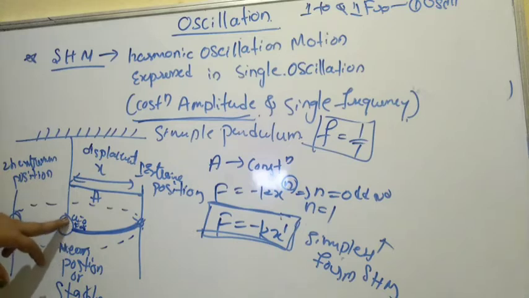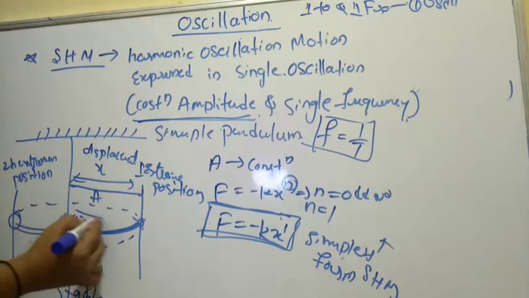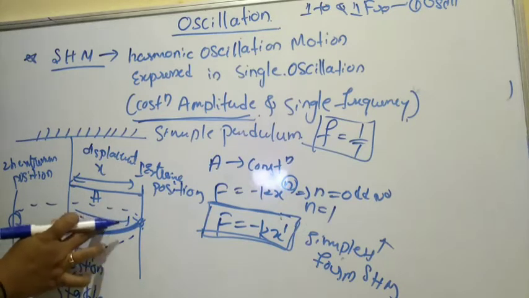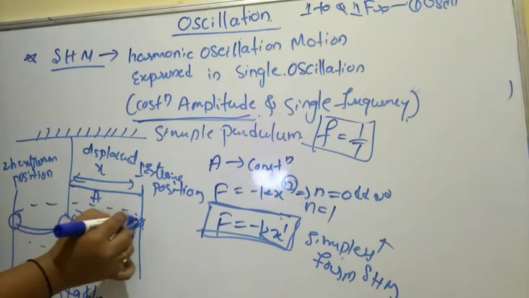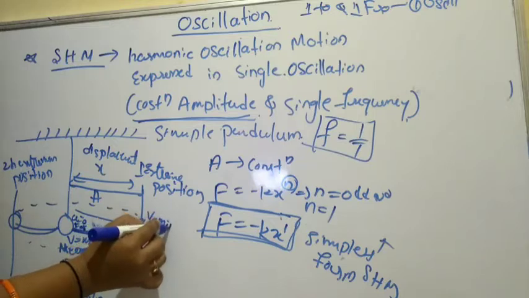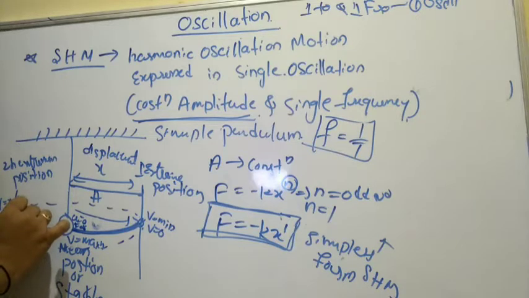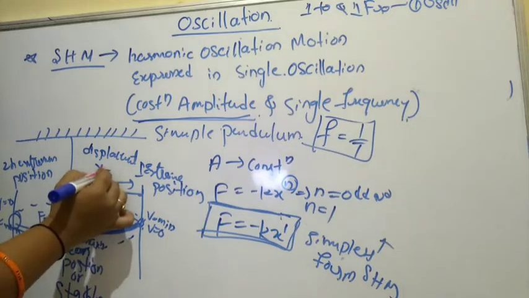So at the mean position, acceleration will be 0 and the force acting on the body is equal to 0 here. As it is moving towards the one extreme position, velocity decreases, means at the mean position velocity will be maximum. When it reaches the extreme position, it becomes minimum, almost equal to 0. Likewise at the next extreme position also V is equal to 0, minimum. This tells the force acting on the body as x is equal to plus A.